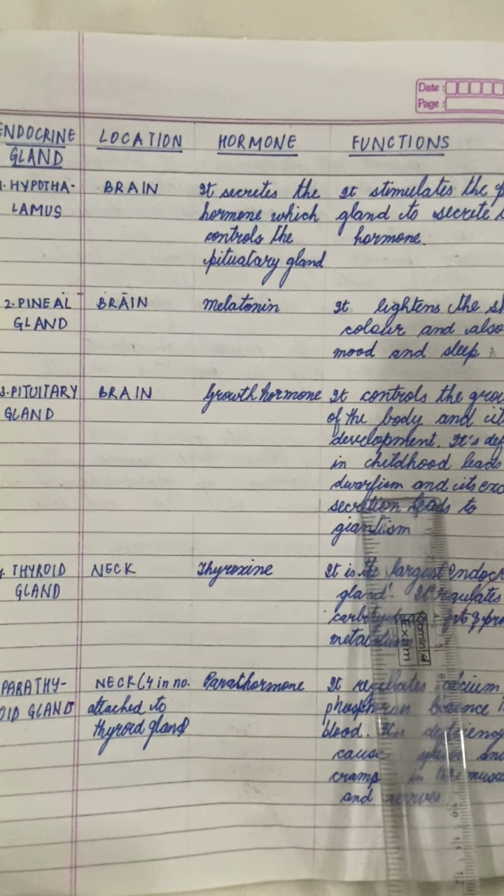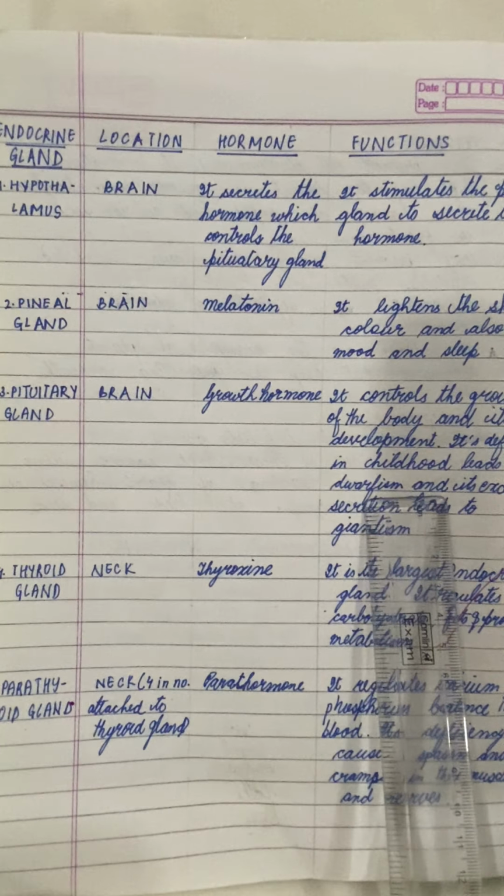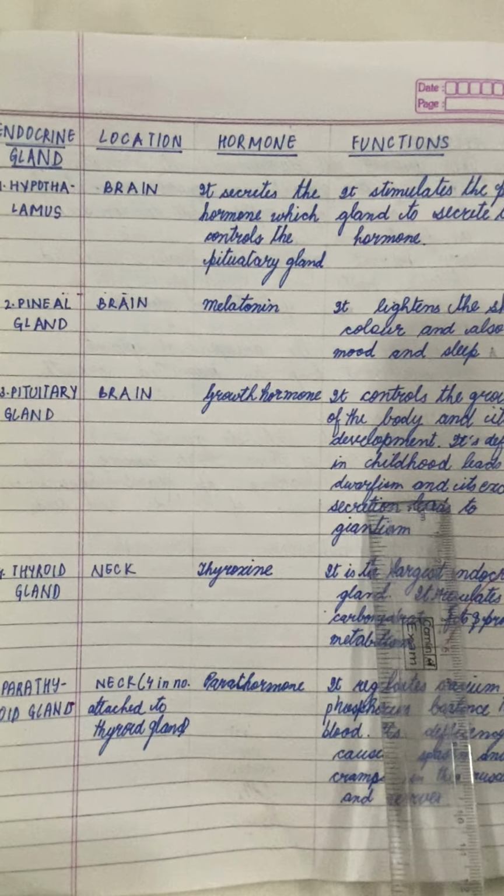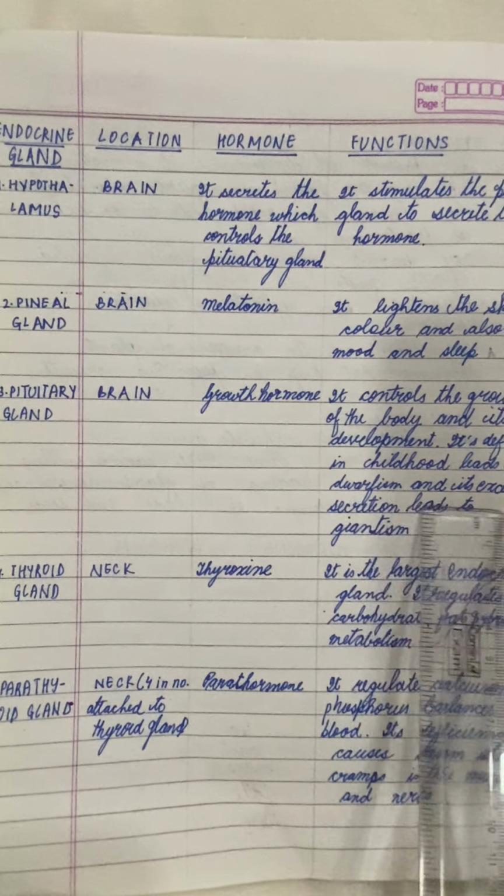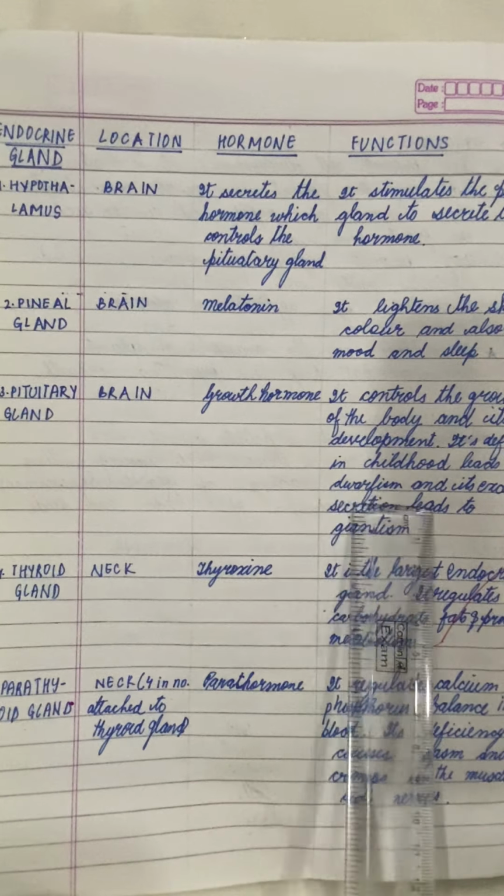That means the person is not able to grow properly. So we have some human beings who are very short in height, so they are called dwarfs. And this problem is called dwarfism. Or when there is excessive secretion of this growth hormone, we have giantism, that is the person is abnormally tall. And dwarfism is when the person is abnormally short.